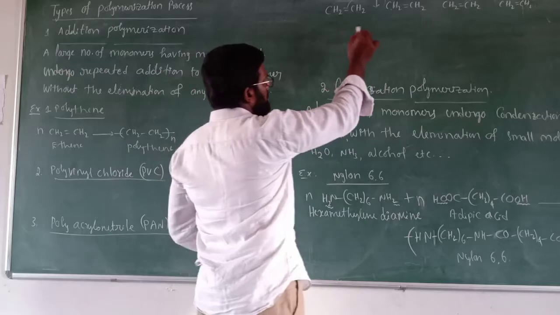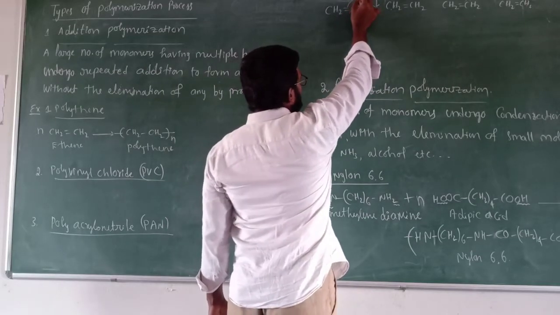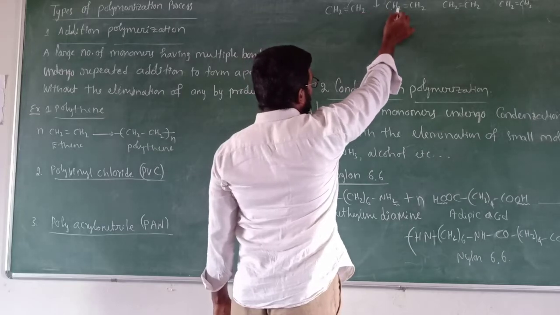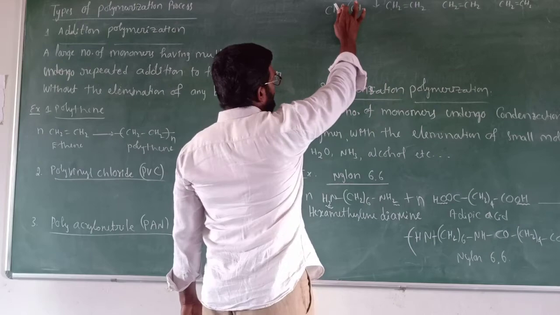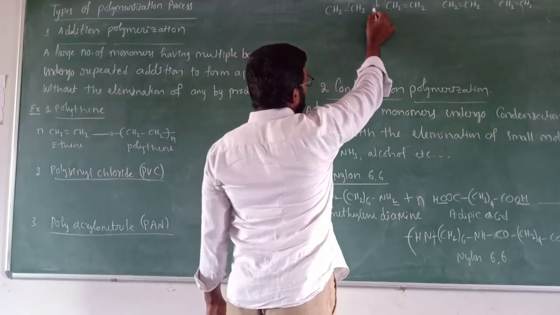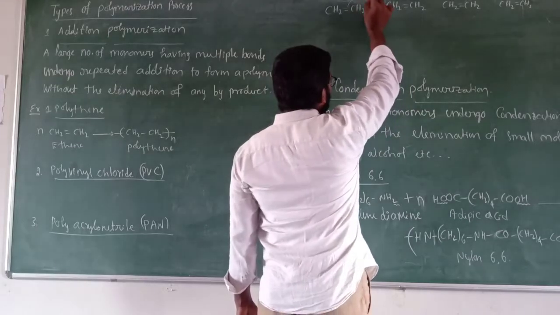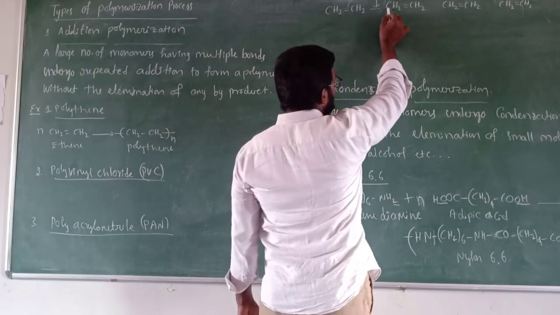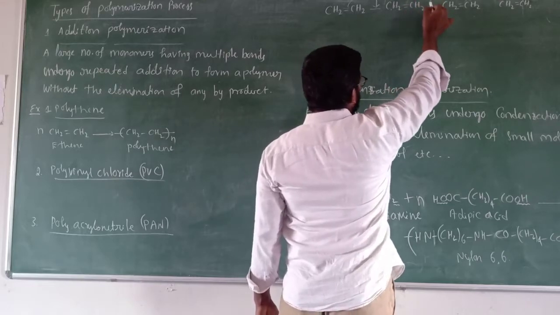Now during addition, one of the bonds from the double bond shifted in between these two carbon atoms and forms a single bond. So this bond will be broken and a single bond will be formed here. Similarly, when this bond is approaching the next carbon, the already present pi bond will be shifted to the next carbon.